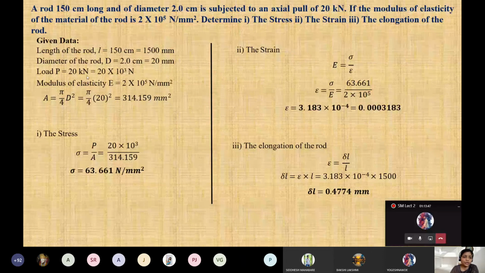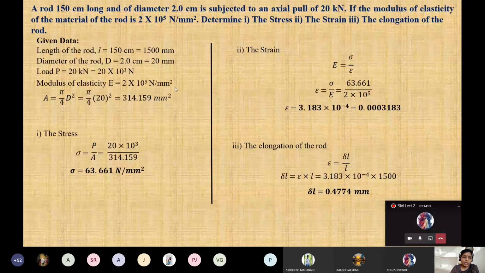Load is given 20 kilonewton. I have converted into Newton. ठीक है? Clear this one? If anybody is having doubt in the middle, you can just interrupt me. Modulus of elasticity is already given, that is 2 into 10 raised to power 5 Newton per mm square.